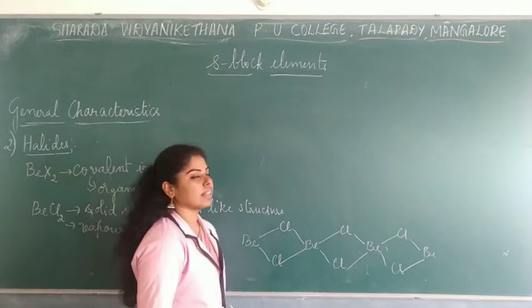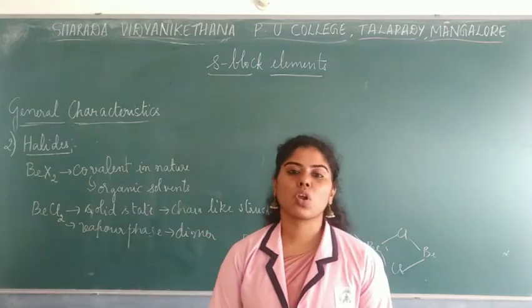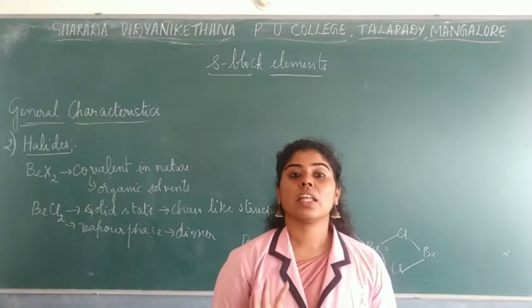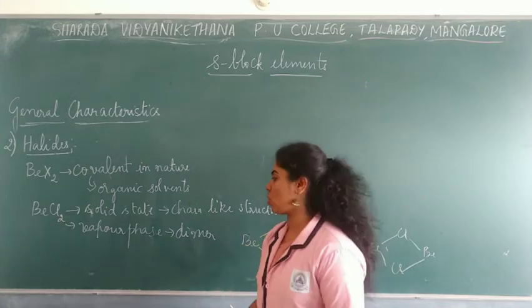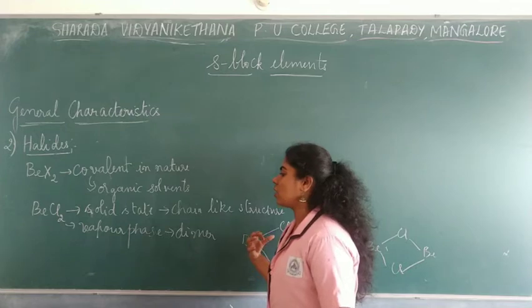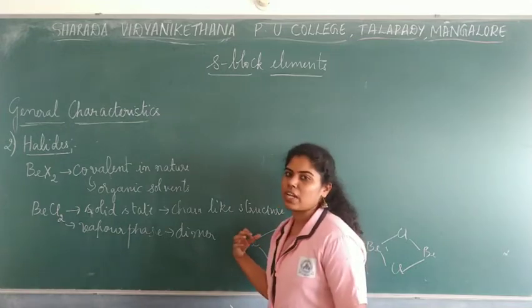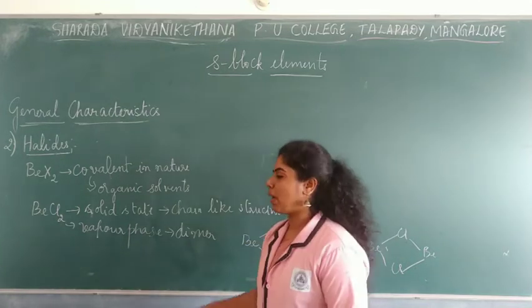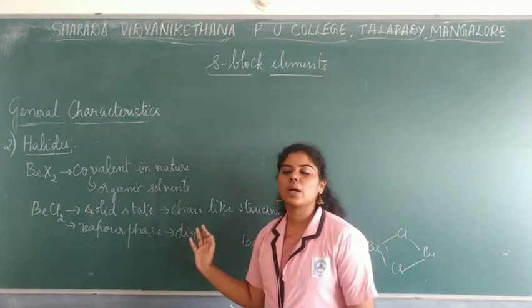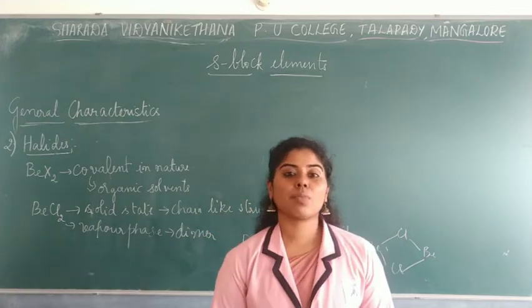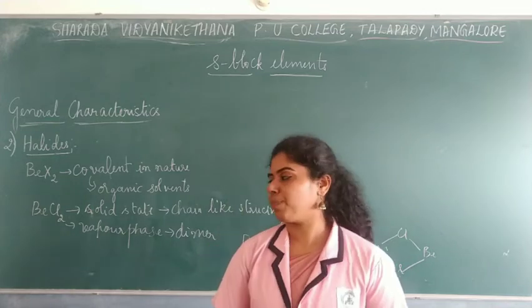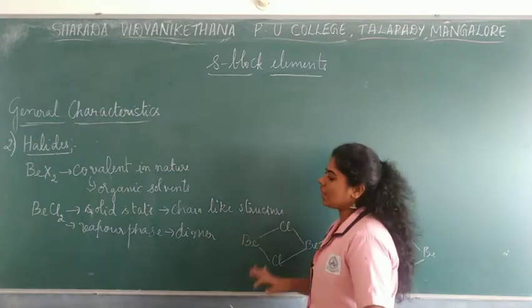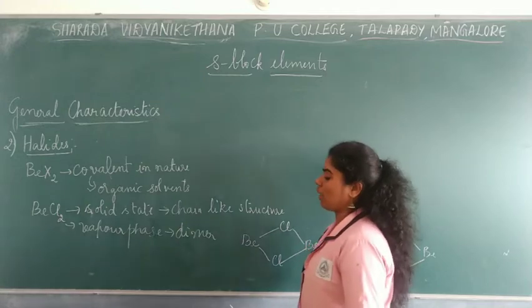So whenever beryllium chloride is in the vapor phase, it usually tends to be in the dimer kind of structure, where you have the chlorine atoms bridged between the beryllium atoms. But when it is heated, it actually decomposes to form a linear monomer at higher temperatures, at around 1200 Kelvin. So this is one thing about beryllium chloride.